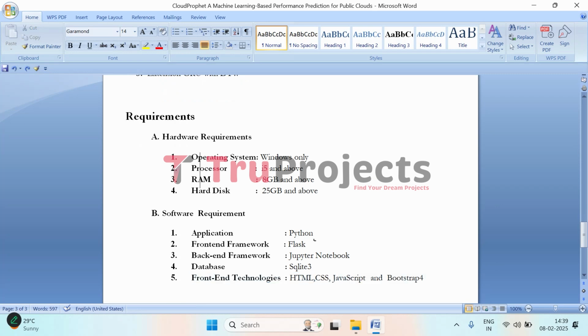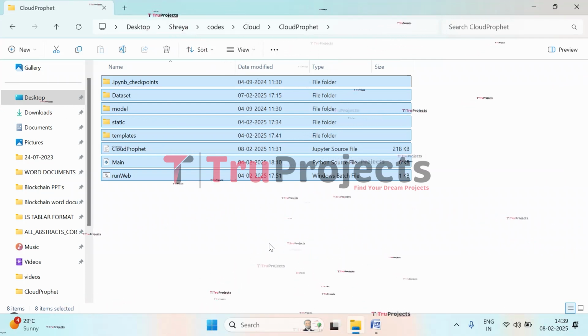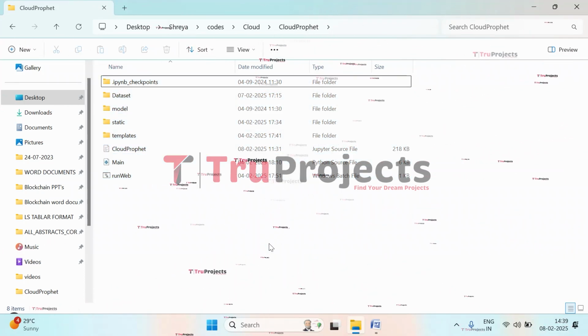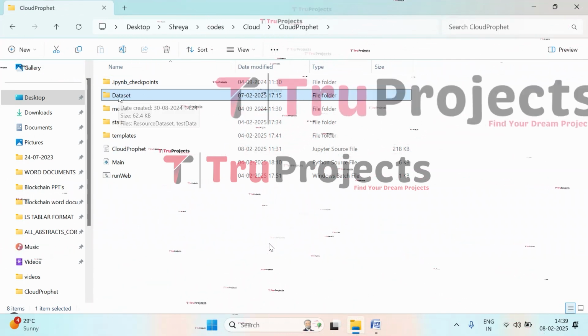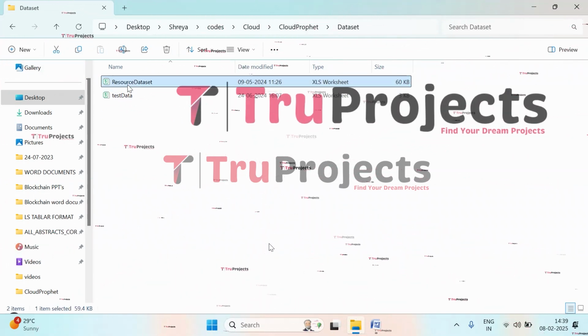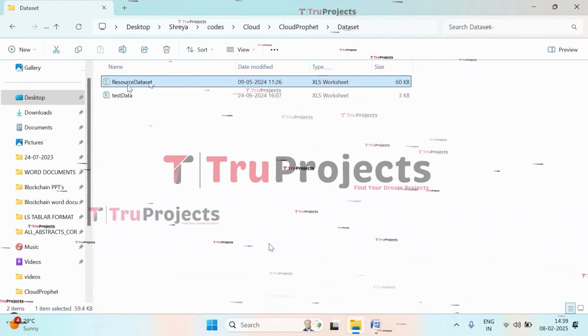Now let's execute. So open the code folder which contains source code files. Let's open the code folder. These are the source code files of the project. So let's understand each of them. How will they be used in this project? Here in the dataset folder, we have the dataset that is used in this project. Let's open it. So this is the main dataset that is used to train the models for predicting the application type.